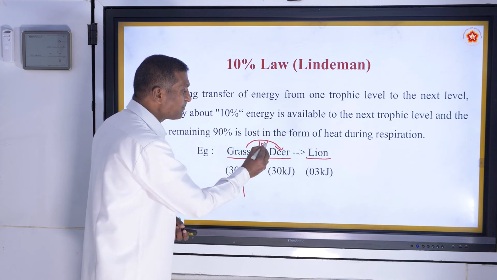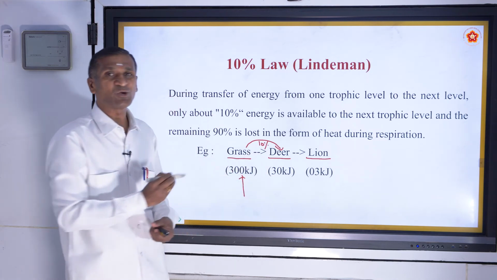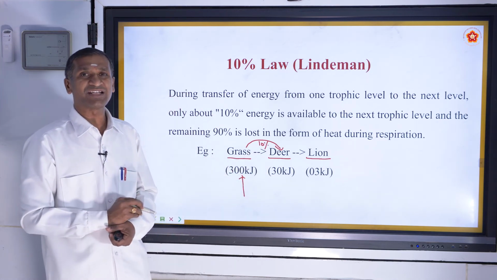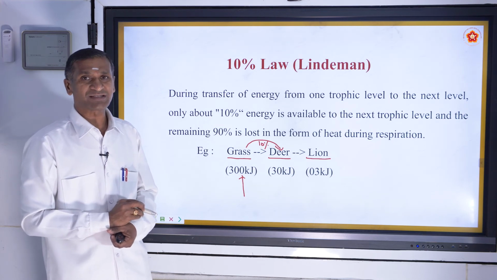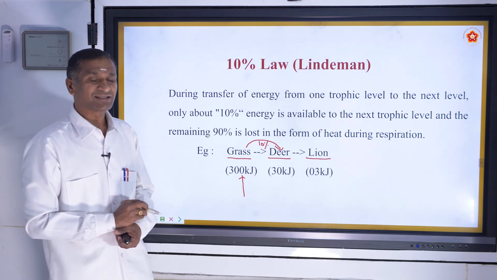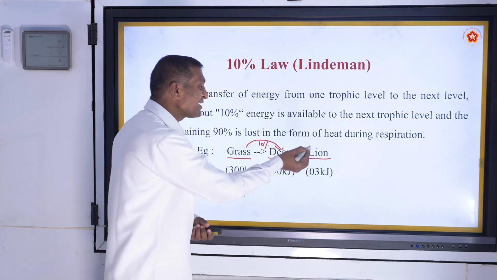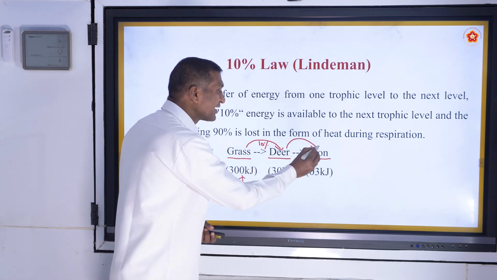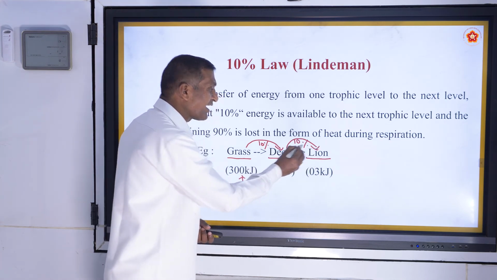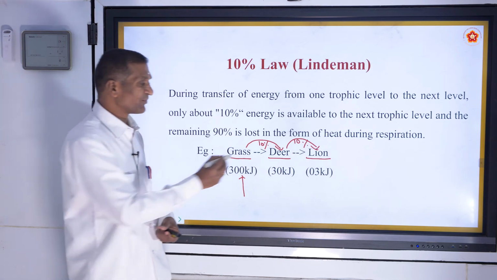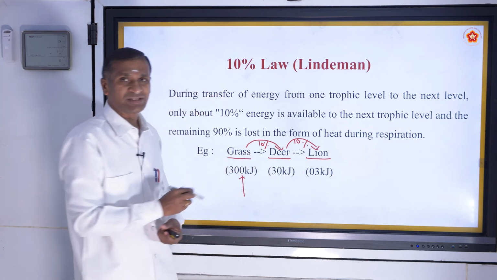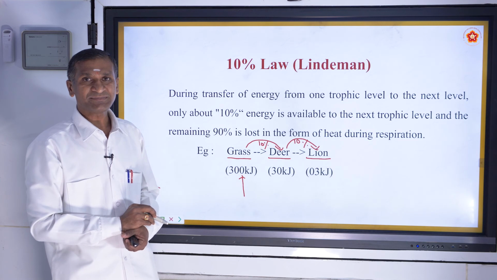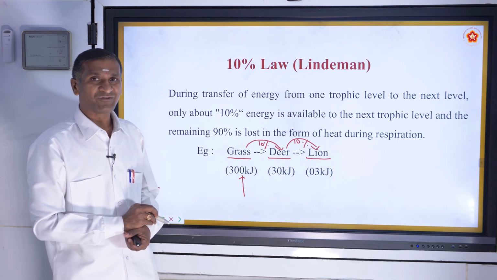So 10% means 30 kilojoules of energy. That's all the deer is going to possess from the grass. Then the deer is eaten by lion, again only 10%, so the lion gets 3 kilojoules of energy. I hope it is clear for all of you.